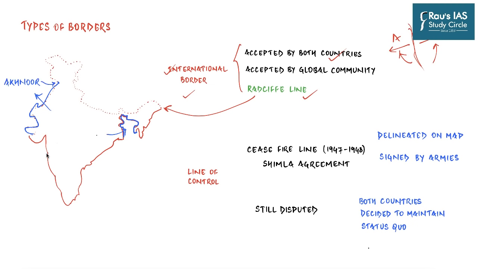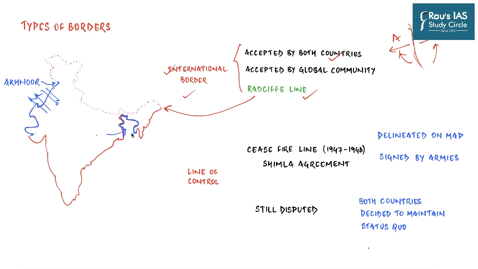If we have to be more precise, then international border between India and Pakistan starts in Gujarat and ends at Akhnoor sector in Jammu and Kashmir. And since this is a mutually accepted border by both the countries, it has normal mechanisms to solve day-to-day issues. For example, some person might be crossing the international border, and so the repatriation of that person back to the original country. Apart from that, there are certain checkposts. There are transport lines through which the railways and the buses can cross through.